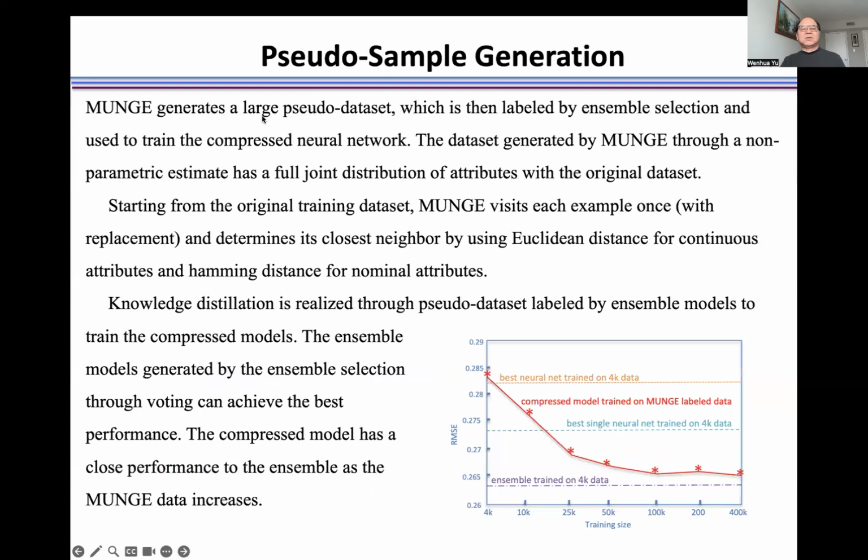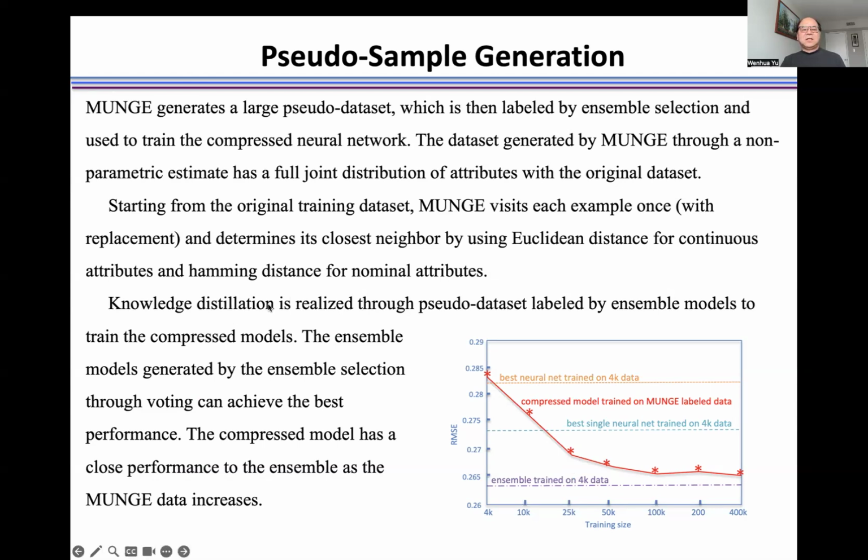MUNGE generates a large pseudo dataset, which is then labeled by ensemble selection and used to train the compressed neural network. The dataset generated by MUNGE through a non-parametric estimate has a full joint distribution of attributes with the original dataset. Starting from the original training dataset, MUNGE visits each example once and determines its closest neighbor by using Euclidean distance for continuous attributes and Hamming distance for nominal attributes.